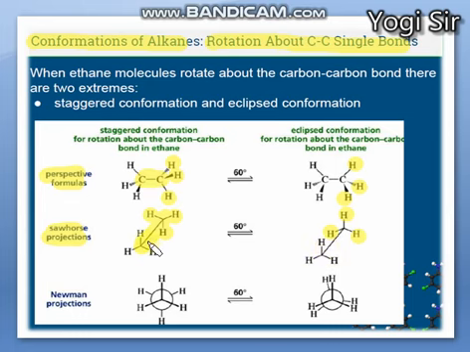So both are rotational isomers. The first one is known as staggered, the second is known as eclipsed, right? Staggered conformation means the hydrogens are on opposite sides of each other. You can see these 3 hydrogens and these 3 are opposite to each other.